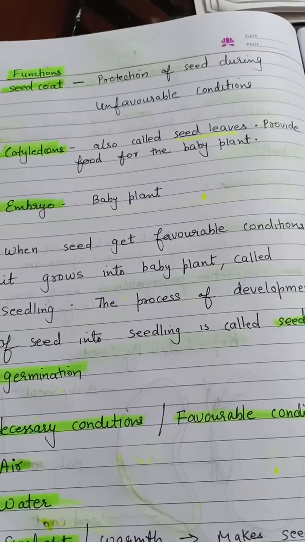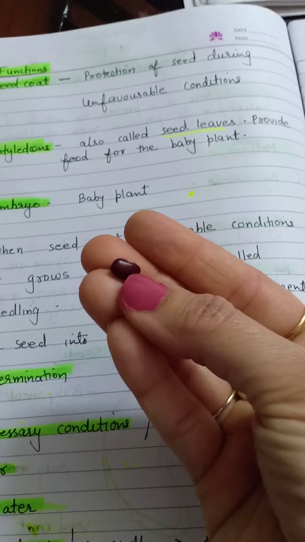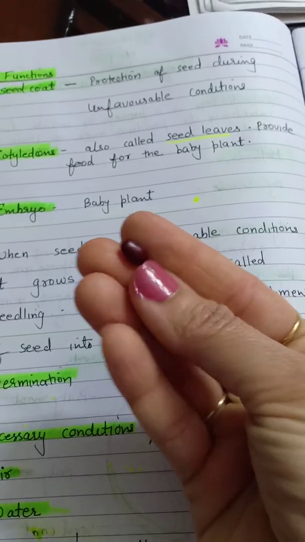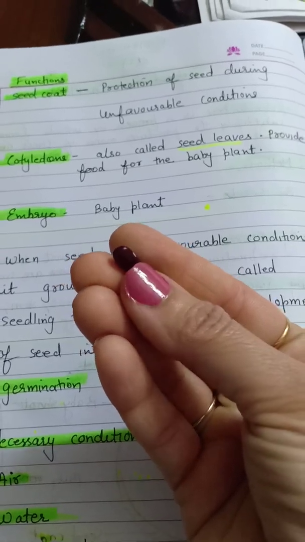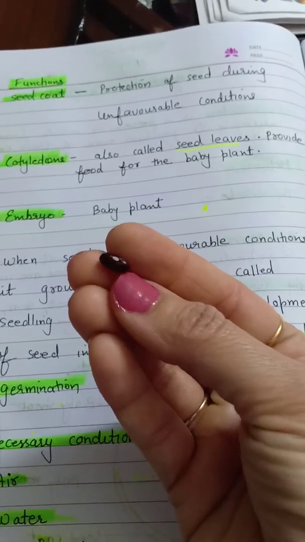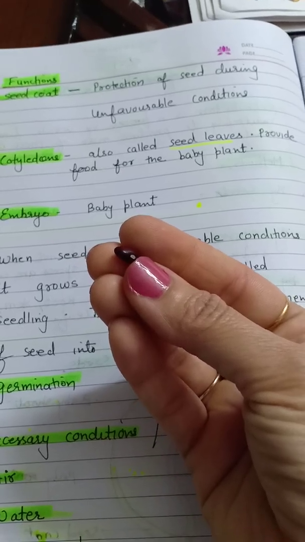We can see here, these are the seeds, right? This is a brown covering. This brown covering is called the seed coat. This is a bean seed, rajma की seeds हैं ये. और इसके ऊपर जो brown covering है, that is called a seed coat. Now what is the function of this seed coat? It is to protect the seed during unfavorable conditions.